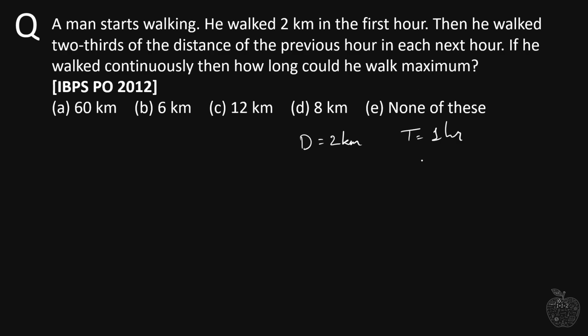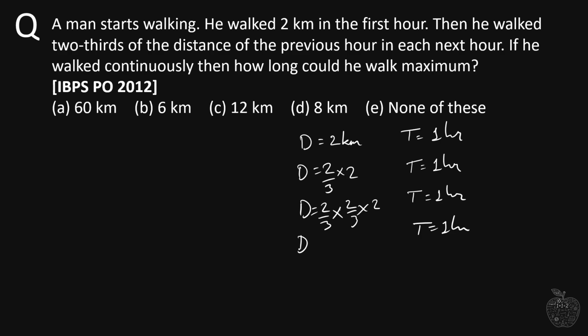So the question here implies that with each passing hour, two-thirds of the previous distance is traveled. So two-thirds of the previous distance, which is 2, this much is traveled. Then again in the next hour, again two-thirds of the previous distance is traveled, so 2/3 into 2. Then again in the next hour, two-thirds of the previous distance is traveled. Two-thirds of 2, and this happens till infinity.